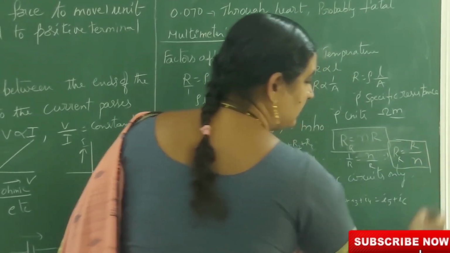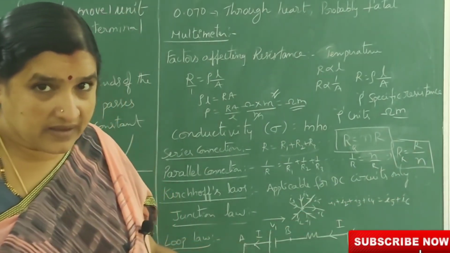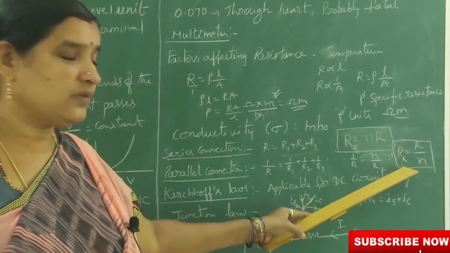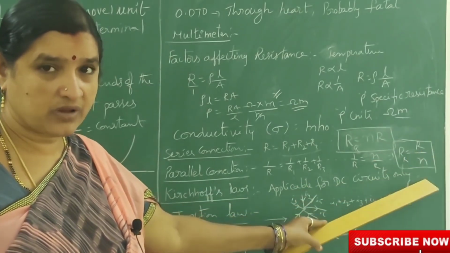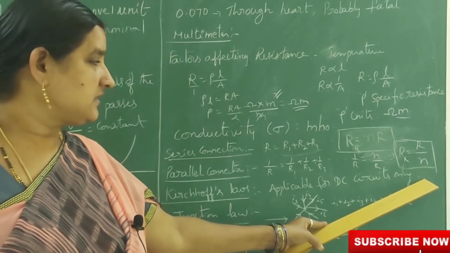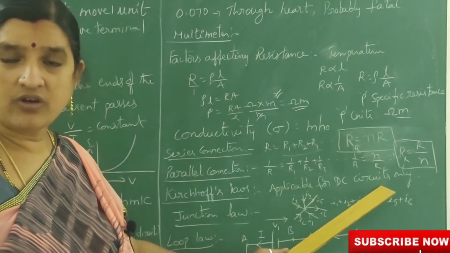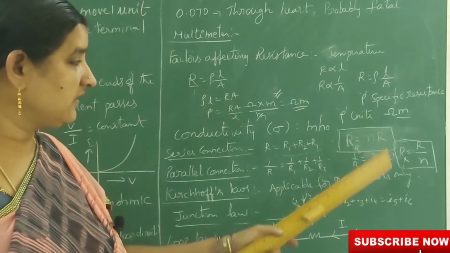Suppose all resistances are equal and they are connected in parallel, then we have to use this formula. Resultant resistance R is equal to R by N, resistance by the number of resistors in parallel connection. In series connection, it is the number of resistors into resistance, equivalent resistance.